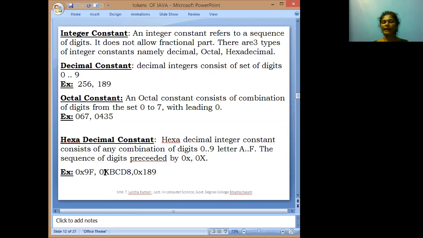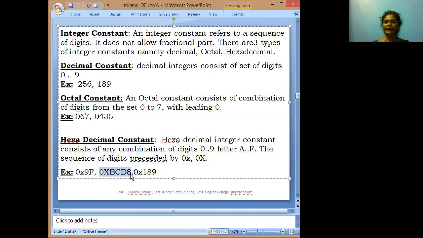Next, 0 capital X, B, C, D, 8. We are taking one hexadecimal number. The hexadecimal number consists of any combination of 0 to 9 and letters A to capital F. Here we are taking 0 capital X, B, C, D, 8. Next, another number is 0 small x, 189, which is also a hexadecimal number.